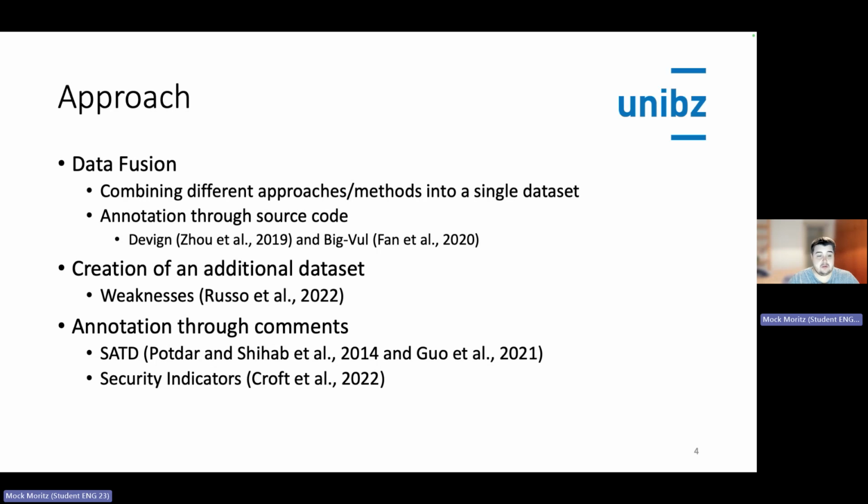And lastly, we have annotated all the functions for self-admitted technical debt and for security indicators through their comments. For the security indicators, we have manually inspected them, and we came up with a final set of 89 security indicators, which we have used for the labeling.